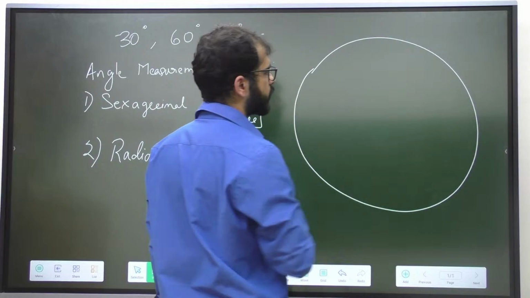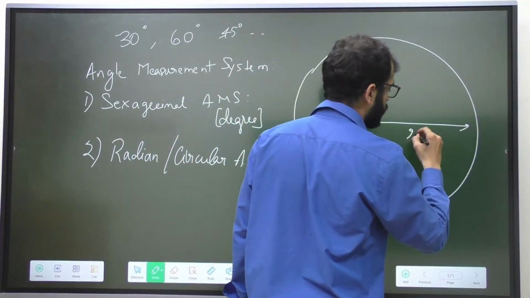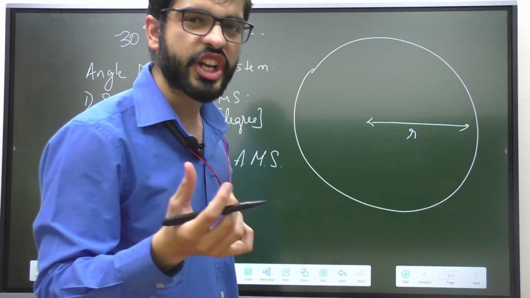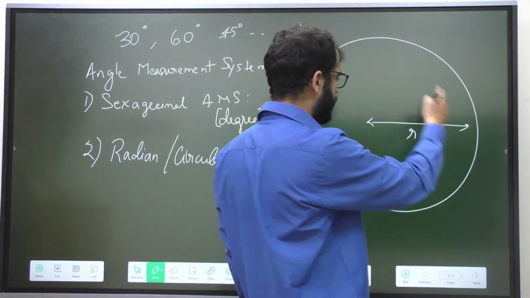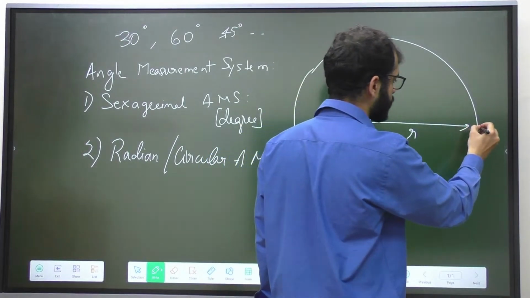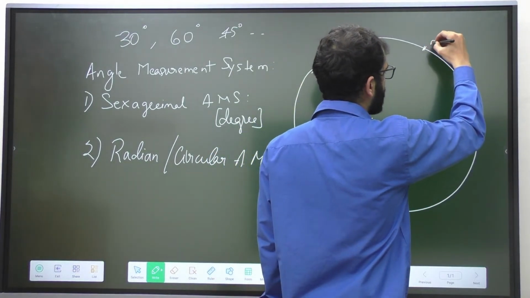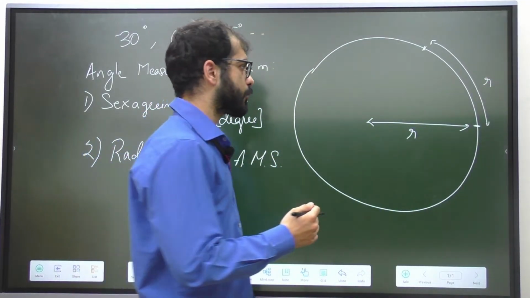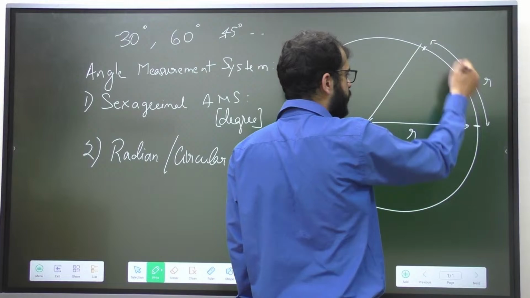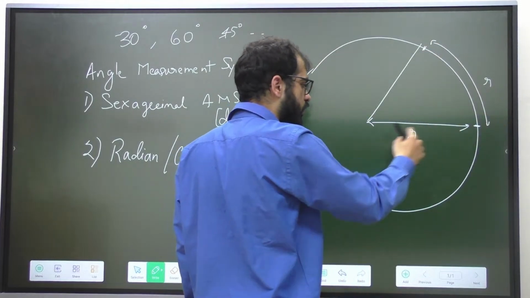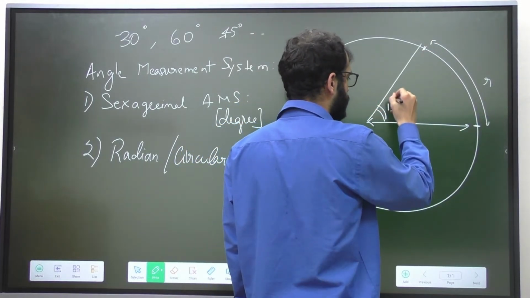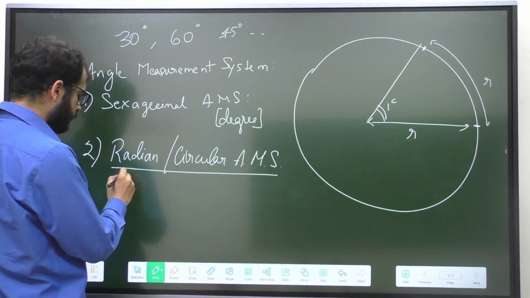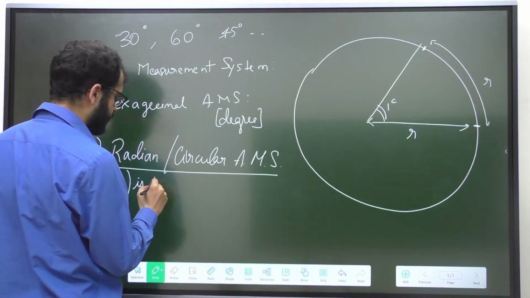If there is a circle whose radius is equal to r units, where the unit can be anything, meters, centimeters, millimeters, so the general term is units. And I take an arc whose arc length is equal to the radius of the circle, that is r, then the angle subtended by this arc is known as 1 radian.